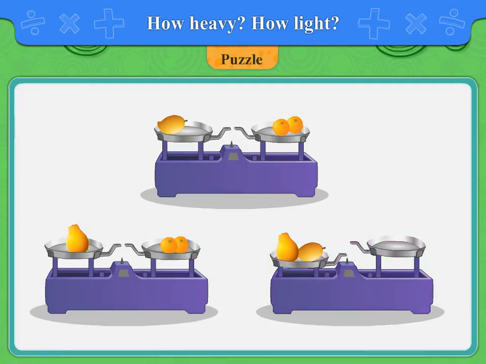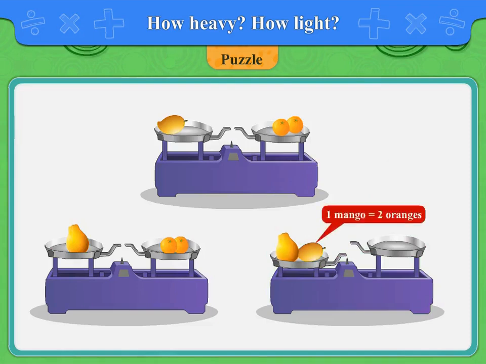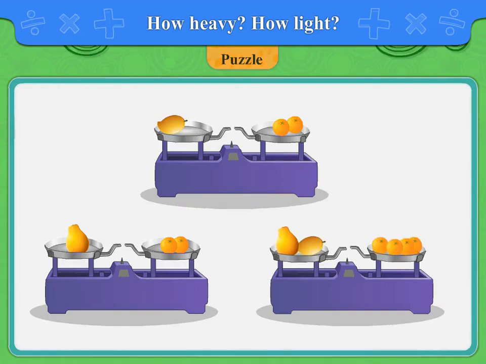In the third balance, there is 1 papaya and 1 mango. We have to find the other side. In balance 1 and 2, we have seen 1 mango is equal to 2 oranges and 1 papaya is equal to 2 oranges. Using these values, the second side of the third balance is equal to 4 oranges.